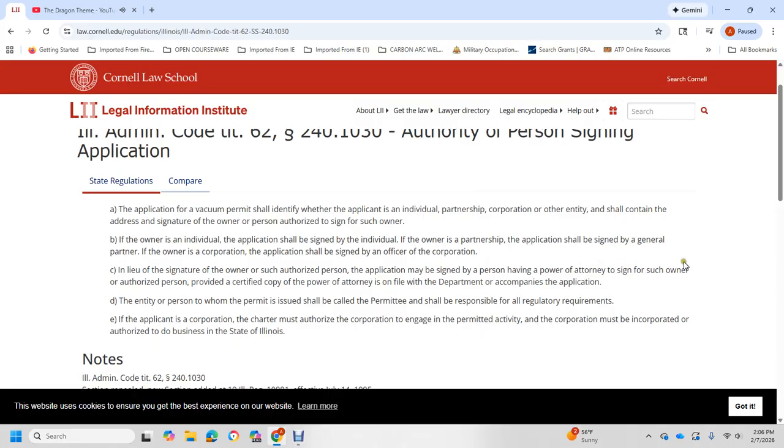If the legal signature of the owner is by an authorized person of the applicant, the person having the power of attorney to sign for the owner must provide a certified copy of the power of attorney on file with the department, accompanied with the application. The person with whom the permit is issued is called the permittee and must ensure compliance with the regulatory requirements. If the applicant is a corporation, its charter must authorize the corporation to engage in the permitted activity. The corporation must be incorporated or authorized to do business in the State of Illinois.